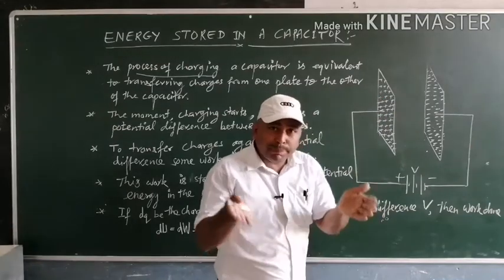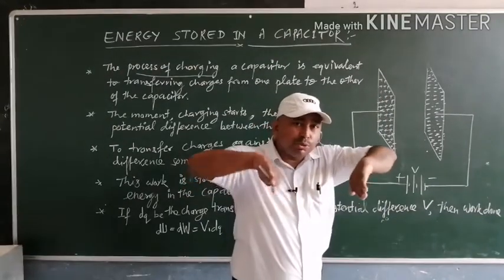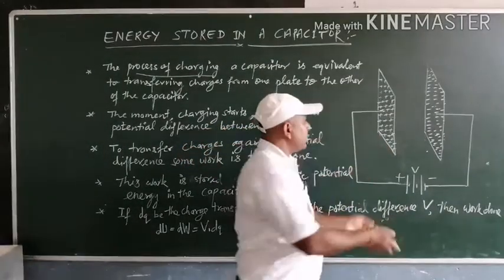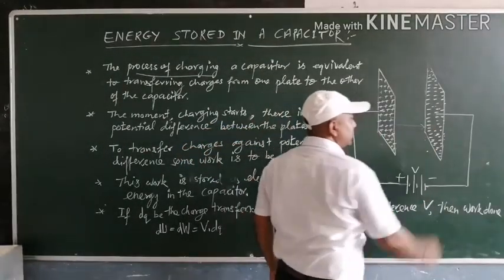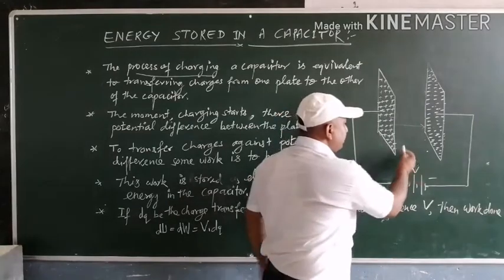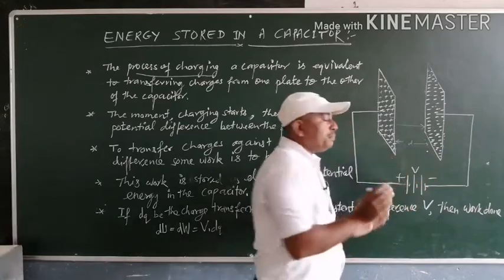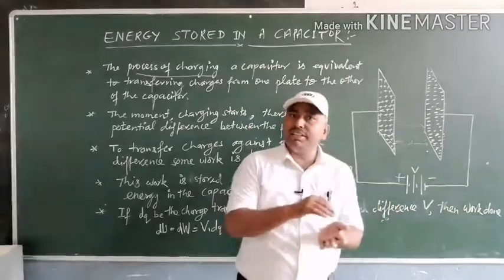Due to the presence of these two types of charges on the plates, there is an electric field from positive charge to negative charge. If the perpendicular distance between the plates is d, then there is a potential difference between the plates.